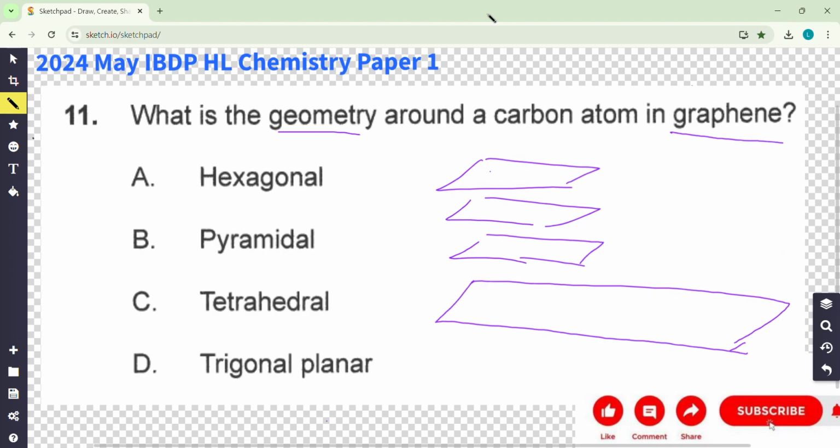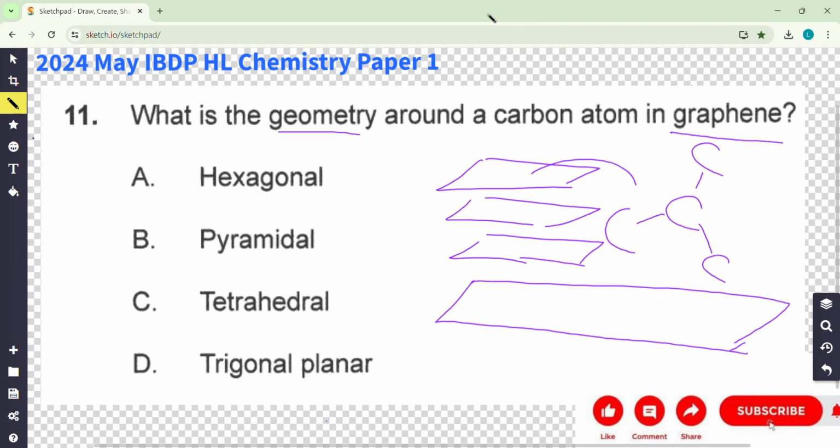Do you remember graphite can conduct electricity? Why? Because it has one free electron. Why? Because remember, the carbon inside it only bonds with three carbons, and then the other one electron is free to move. Okay, so it has a free electron. So carbon has no lone pair, only three bonds.